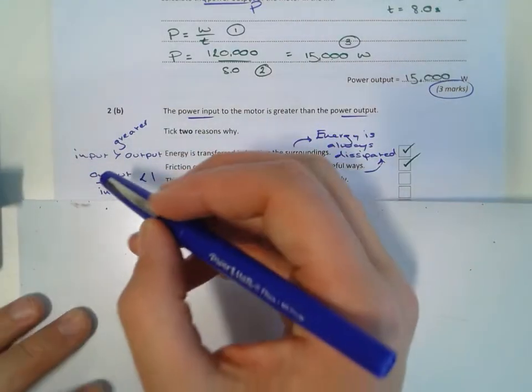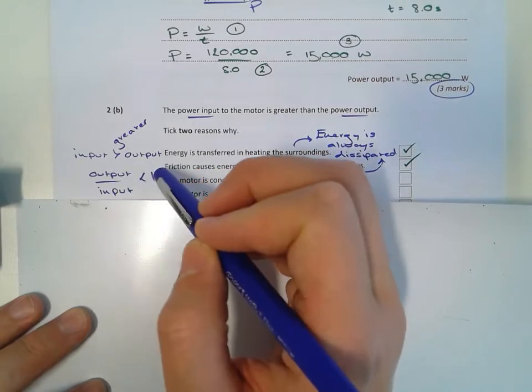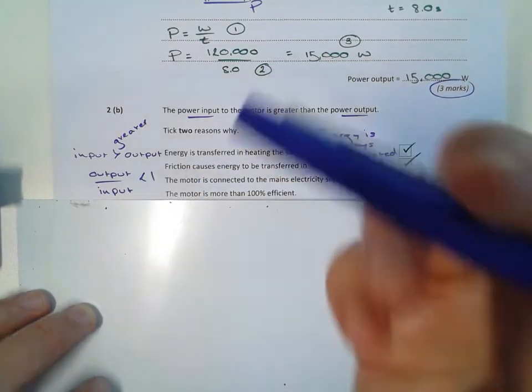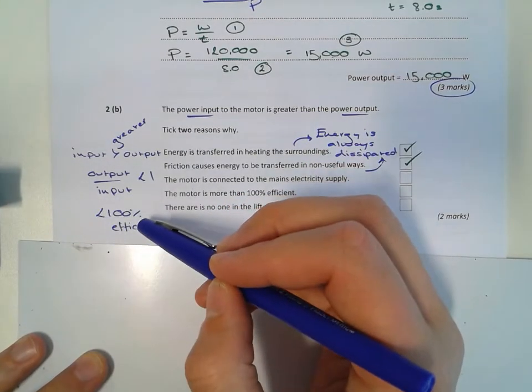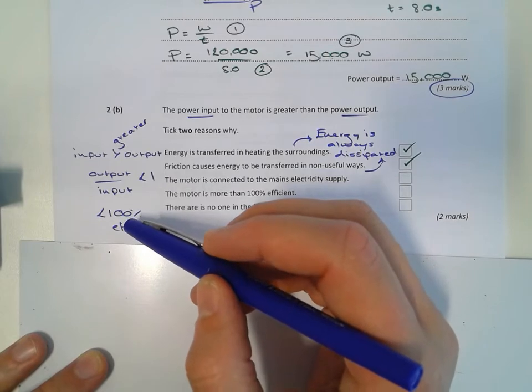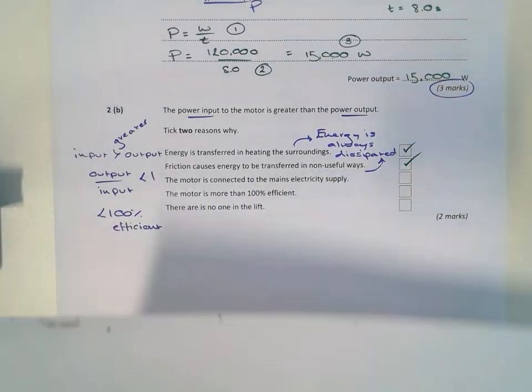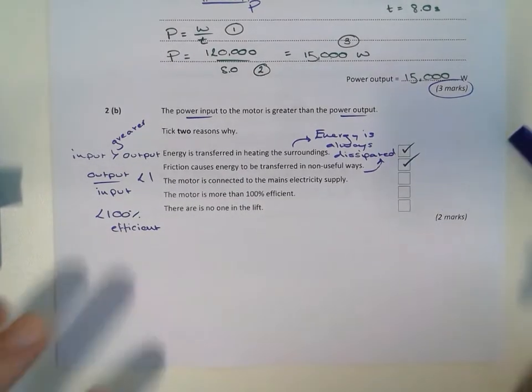So, if you were to make it into an equation, you could say the output divided by the input is less than 1, right? That starts to look like our efficiency equation, and the idea is it's never going to be more than 100% efficient. It's always going to be less than 100% efficient, right? And the reason is because some energy is always dissipated. That's what I've written here.